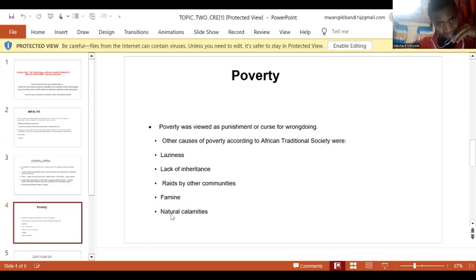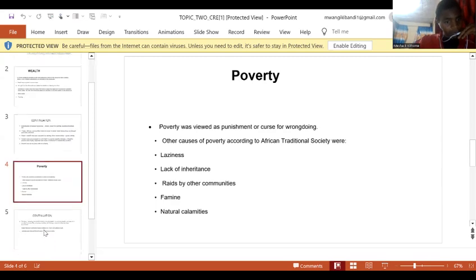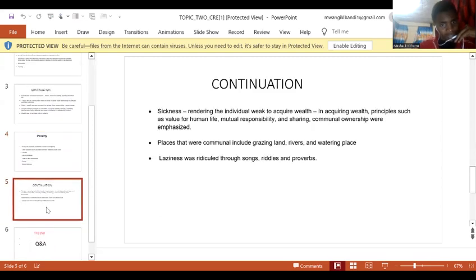The other one is natural disasters, such as drought, which led to poverty. Continuing, we can say sickness. People could get sick and used a lot of resources in treatment, which led to poverty, and it rendered the individual weak to acquire wealth.